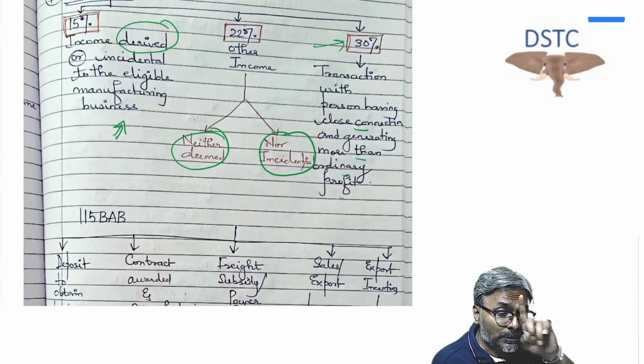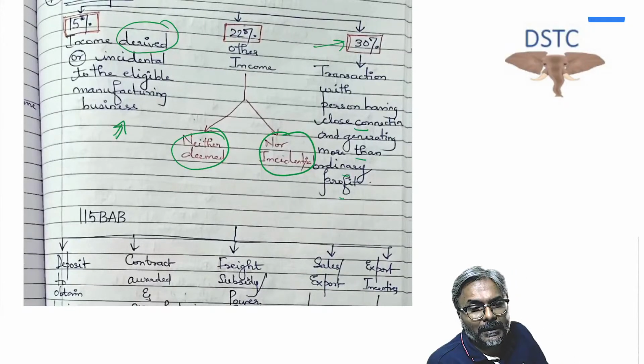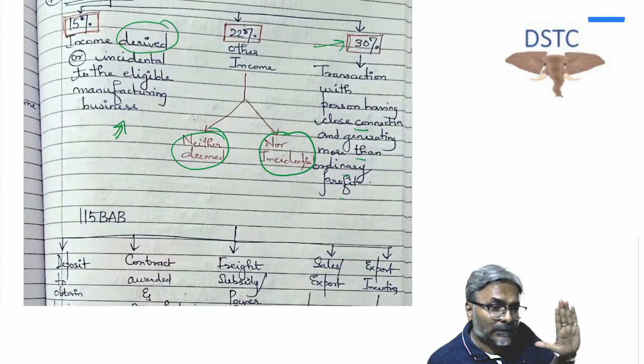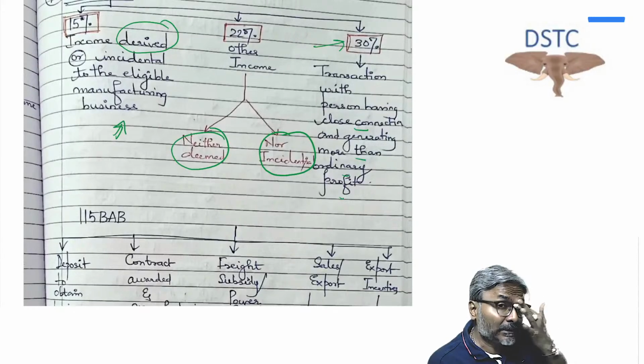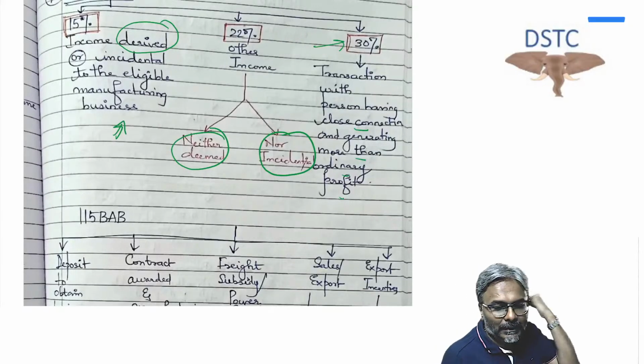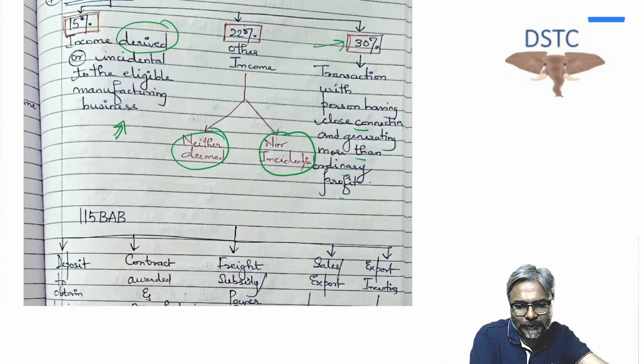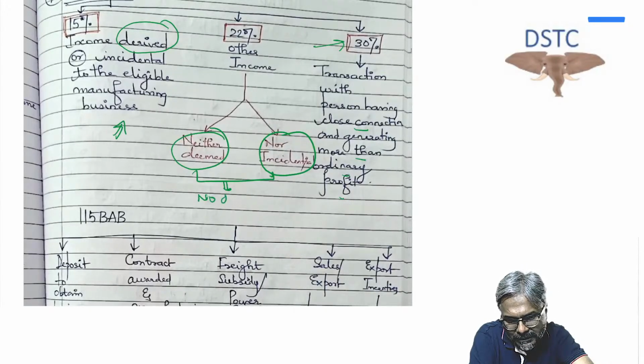Now, please pay attention to the 15% case. Neither derived nor incidental, students. Now, one point which is there: 15% is a rate, and over here, one point which you have to write, which I'll just put across, is no deduction of any expenditure.